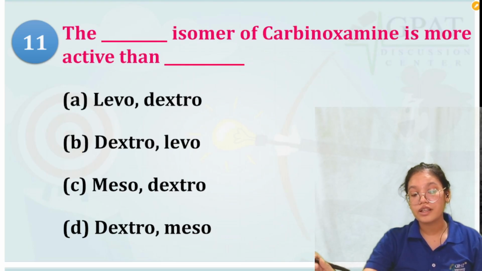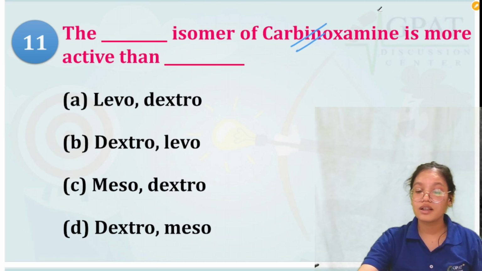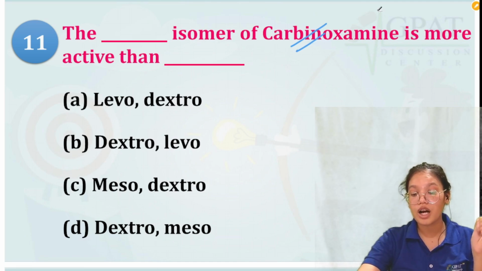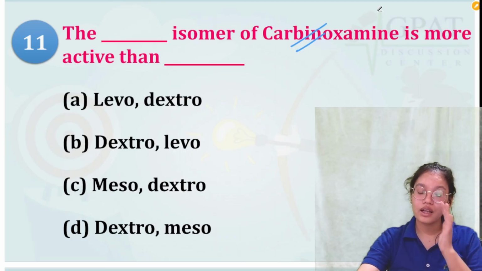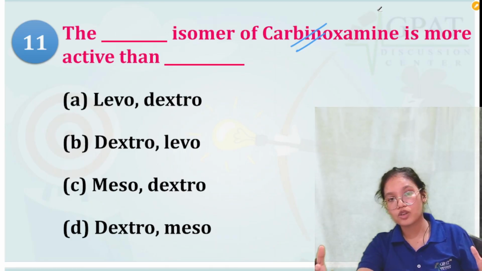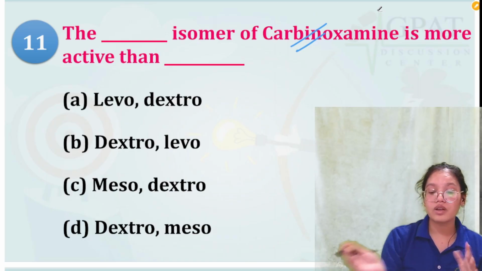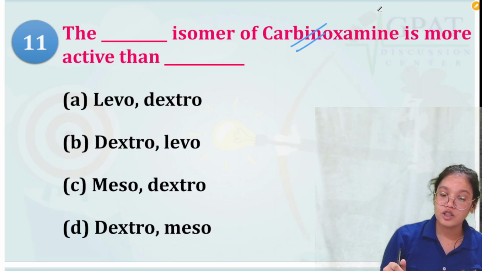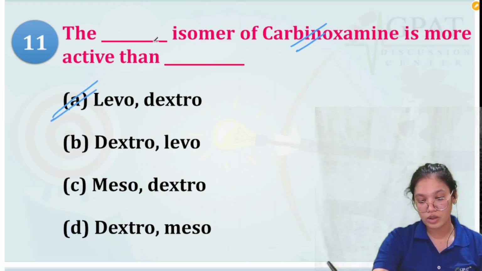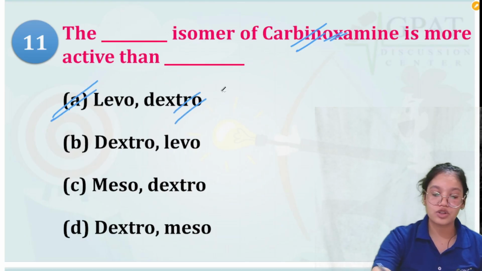Next, we have: the dash isomer of carbinoxamine. Now again, they are asking the question: carbinoxamine is more active than. So they are asking that carbinoxamine has two isomers, the levo form and the dextro form. So they are asking which isomer is more active than the other. So the levo isomer of carbinoxamine is more active than the dextro form.